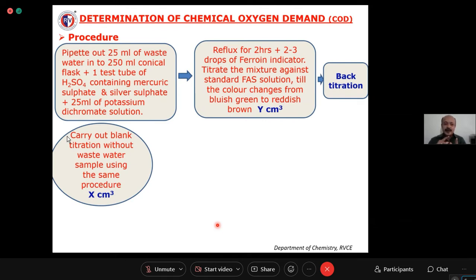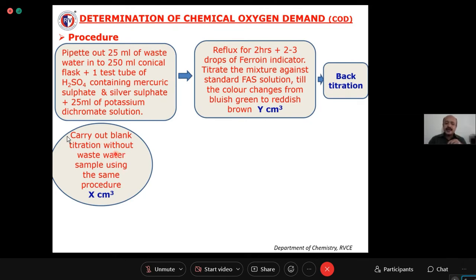To that you add 1 test tube of sulfuric acid. But you are not taking any wastewater here. The 25 cm3 of wastewater you are not taking in this titration. You are taking only the 25 cm3 of potassium dichromate, and adding all other reagents except the 25 cm3 of water sample. You are doing the titration against standard FAS solution, again using ferroin indicator.